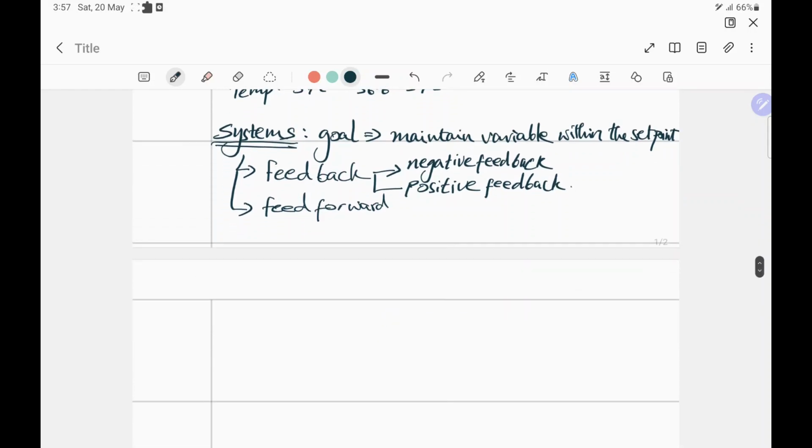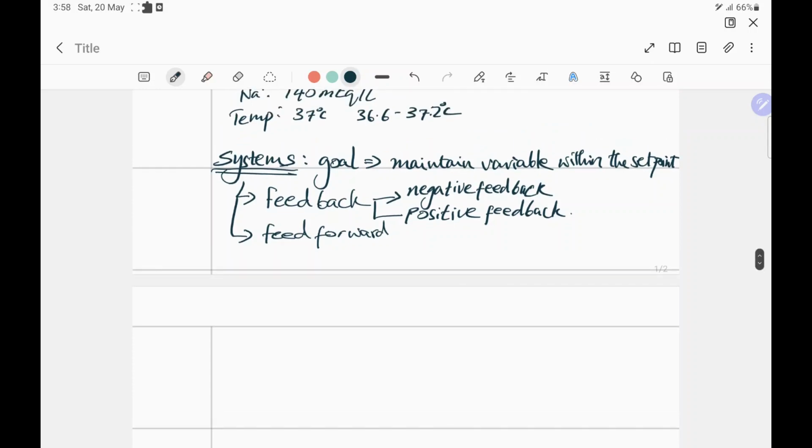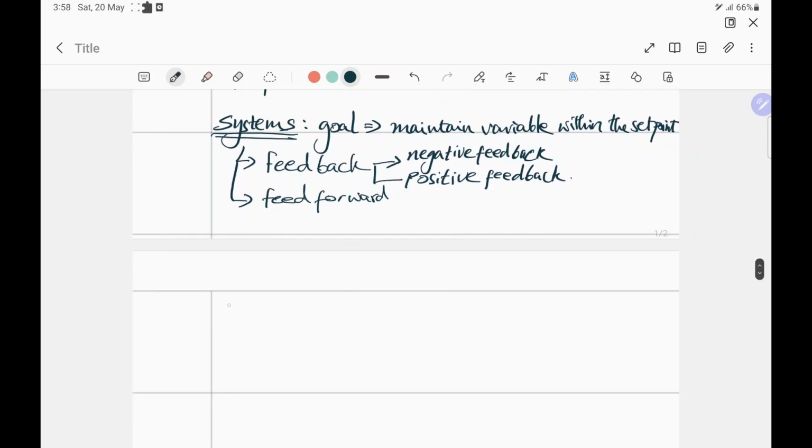So a feedback system gains information. It senses information, and then it makes a decision and gives back a response in order to control this variable. So let's give an example. All these systems we talk about have something called a sensor that senses the variable.